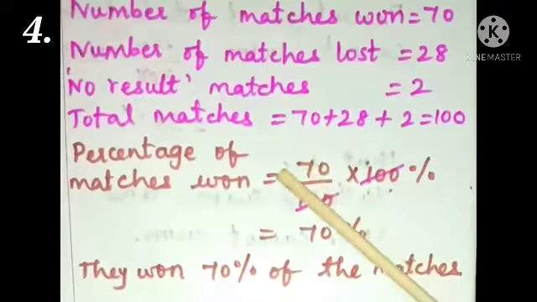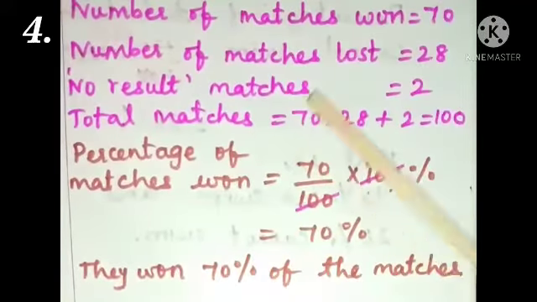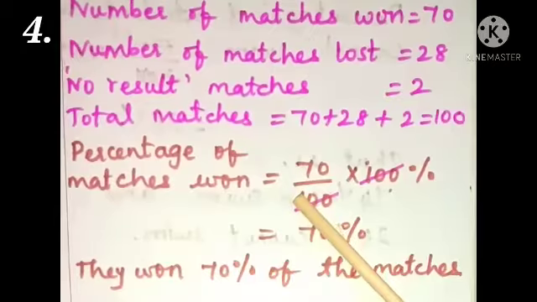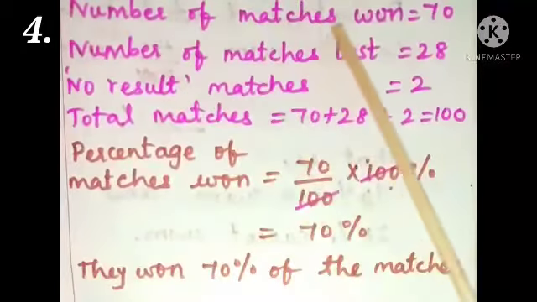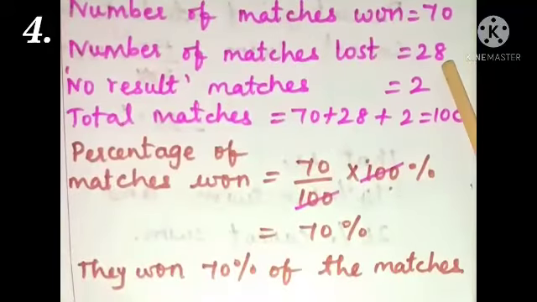Problem. A cricket team won 70 matches during a year and lost 28 matches and no results for 2 matches. Find the percentage of matches they won. So children, here number of matches won is 70 matches. Number of matches lost is 28 matches.